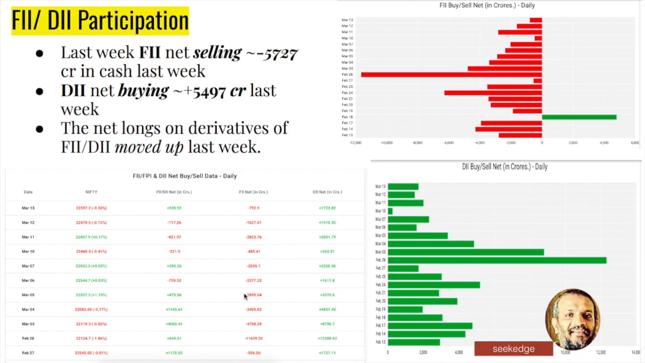Every single day selling continuously for several months, and money is flying out, while domestic institutional money is flying in, as SIPs are flowing in, and holding the market. But how long?